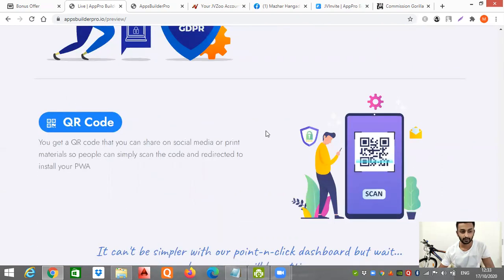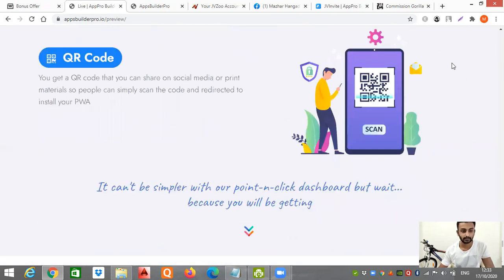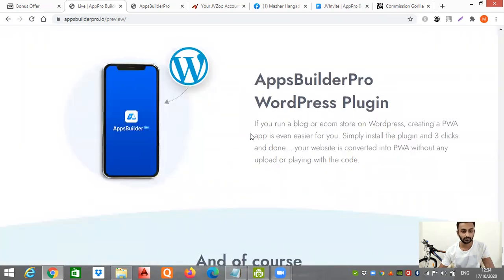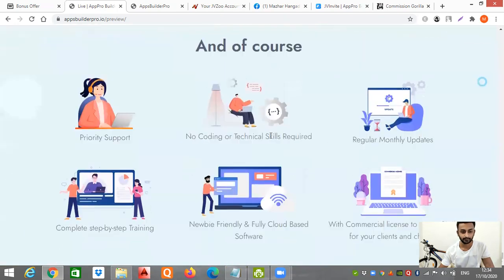QR code: you don't need to send anything. You get a QR code that you can share on social media or print materials, so people can simply scan the code and get redirected to install your PWA, your application. It's that simple. As I said, it has a WordPress plugin, the Apps Builder Pro WordPress plugin, and all this stuff over here. You can go through the sales page thoroughly before making a decision. So let me show you quickly now.